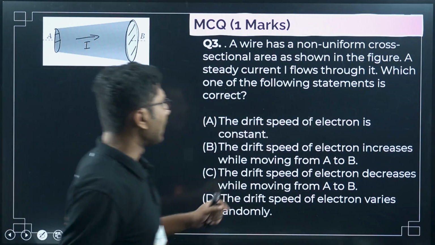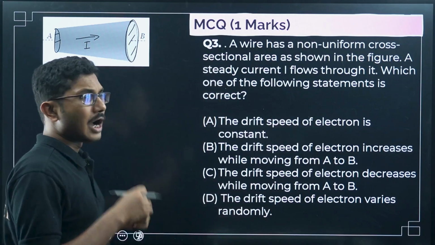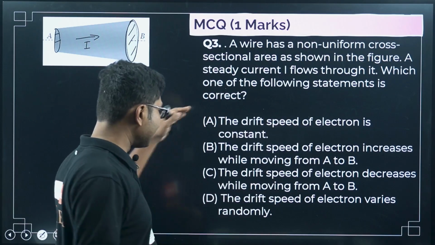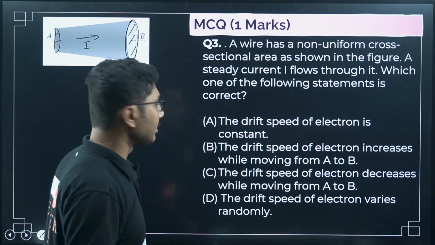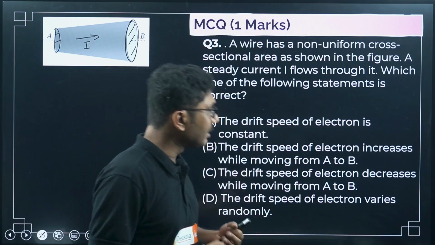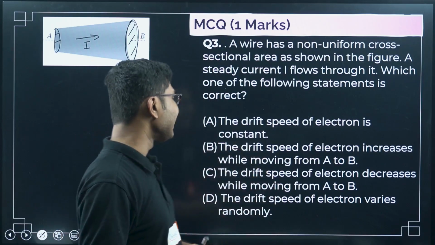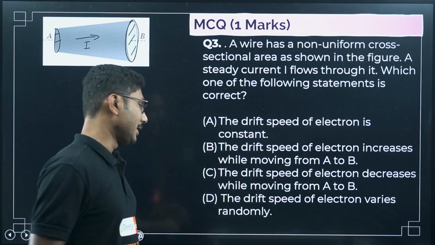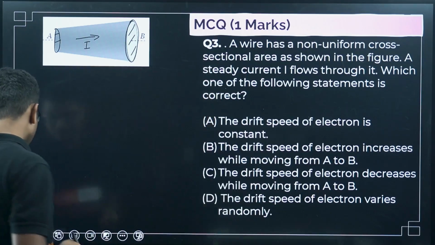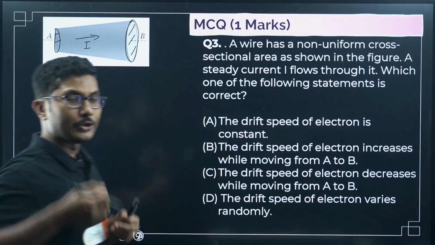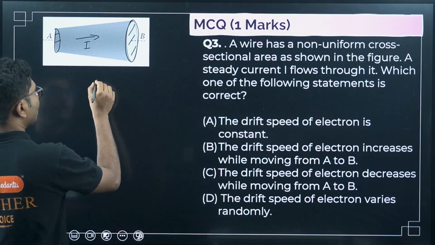Which one of the following statements is correct? Now you have to understand which of the statements is correct. Let's see what all the options are. Drift speed of electron is constant. The drift speed of electron increases while moving from A to B. The drift speed of electron decreases while moving from A to B. The drift speed of electron varies randomly. So basically all the options are about drift speed. So you have to find the relationship between current and drift speed. So what is the relation?